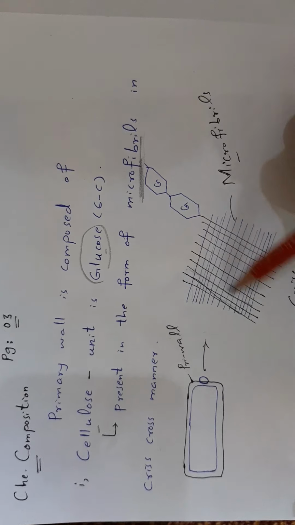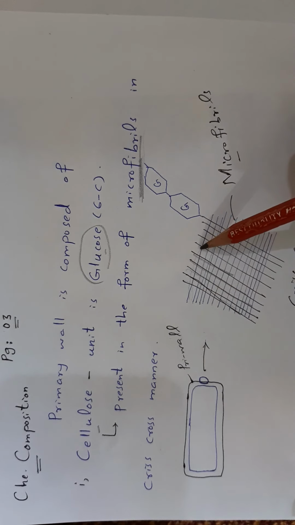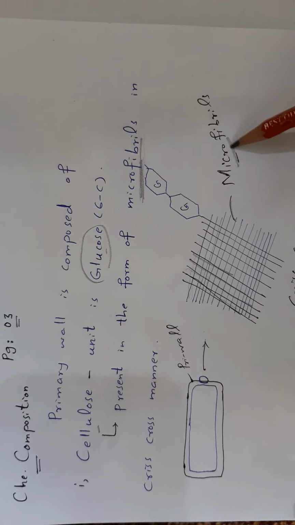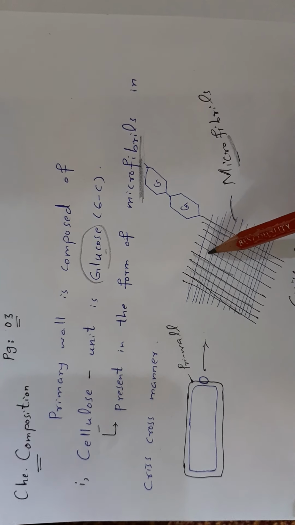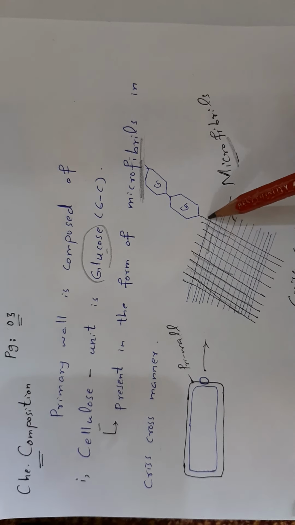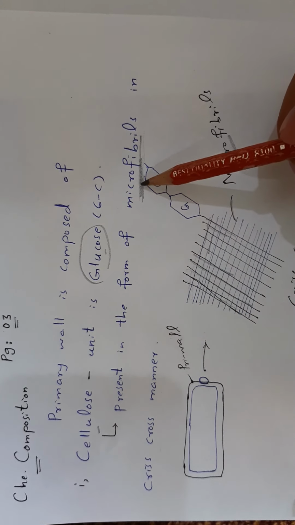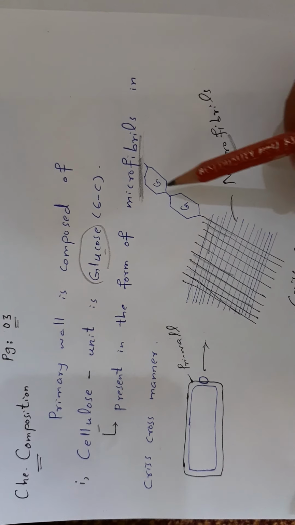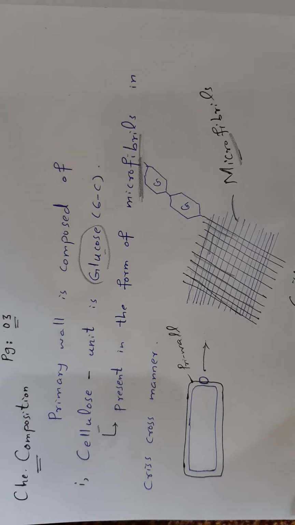That is, the fibers of each layer are at right angle to the fibers of the other layer. These microfibrils consist of glucose units.